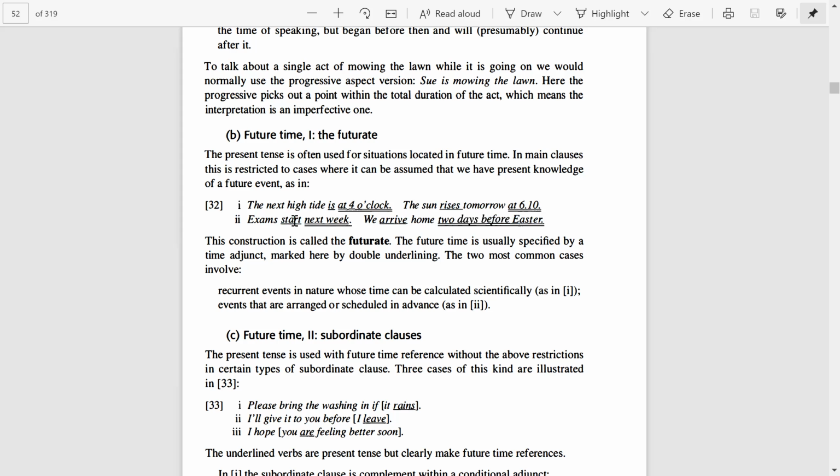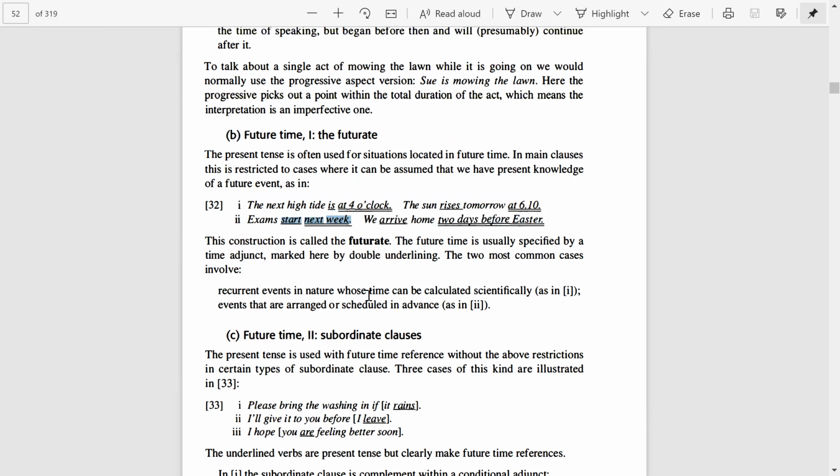We simply write exam start. So it shows the future tense. Why? Because here we have added a time adjunct, which also covers the start as well. So with the help of time adjunct we can use present tense which will show future tense. यानी हम time adjunct use करके future tense express कर सकते हैं.